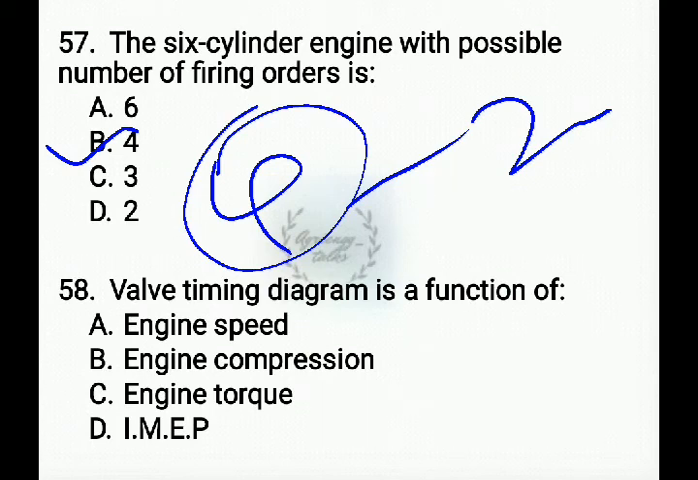Next question. Valve timing diagram is a function of, options are engine speed, engine compression, engine torque, IMEP. IMEP is nothing but indicated mean effective pressure. The answer is engine speed. The valve timing diagram depends on engine speed.